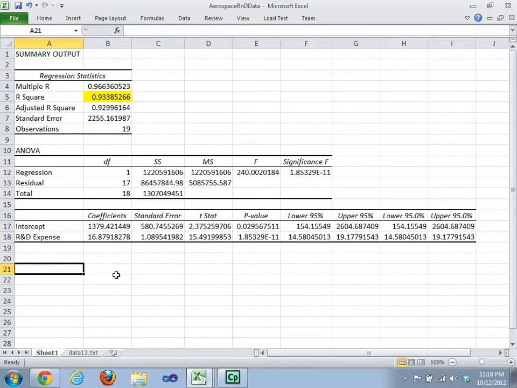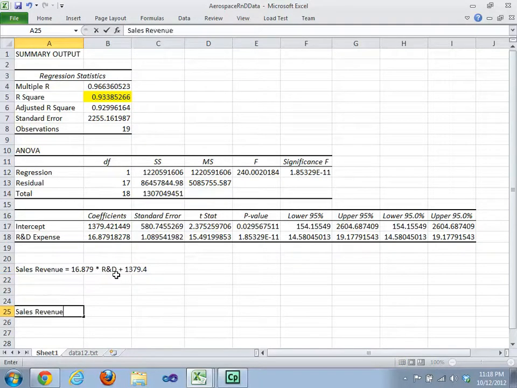So our equation would look something like sales revenue is equal to 16.879 times R&D plus 1379.4.